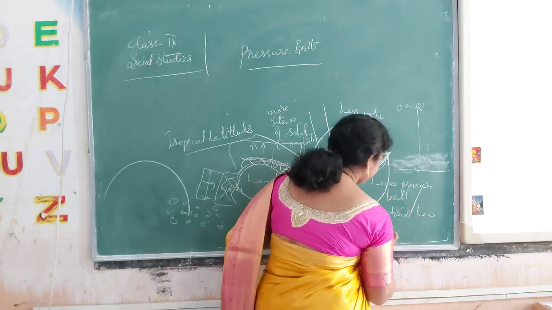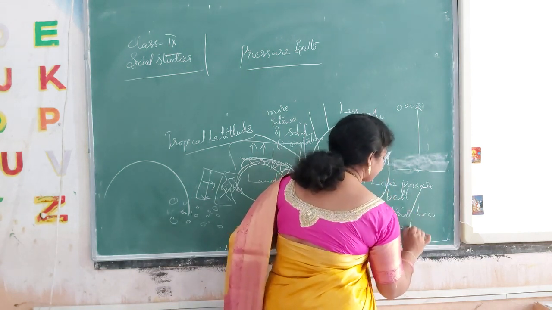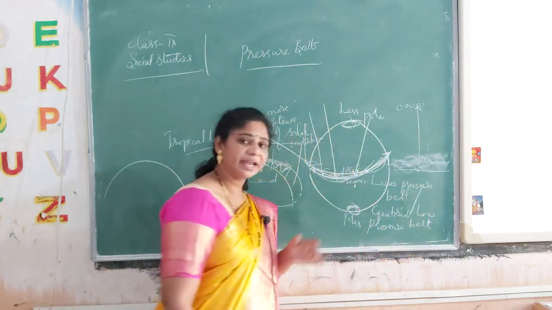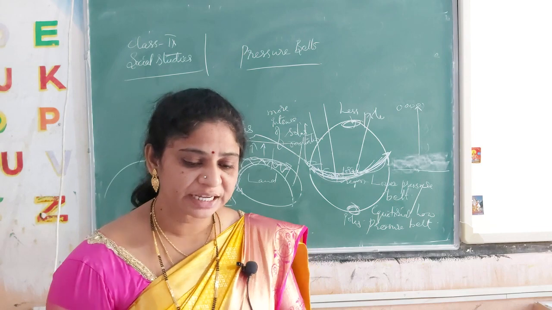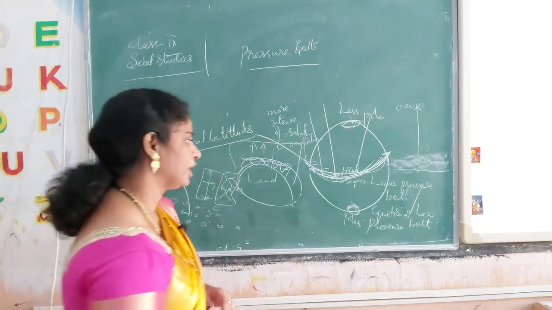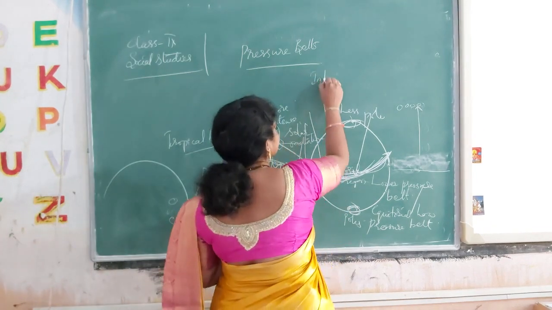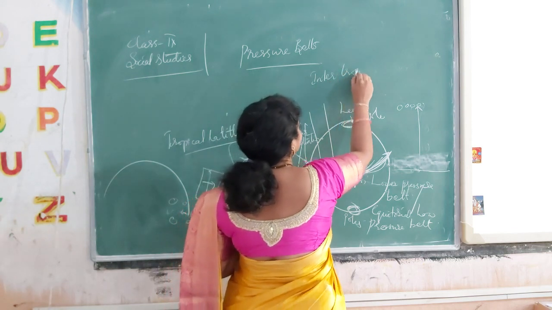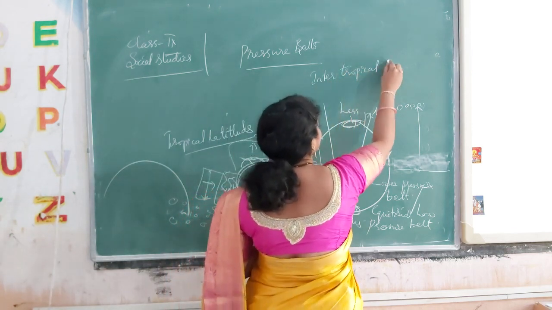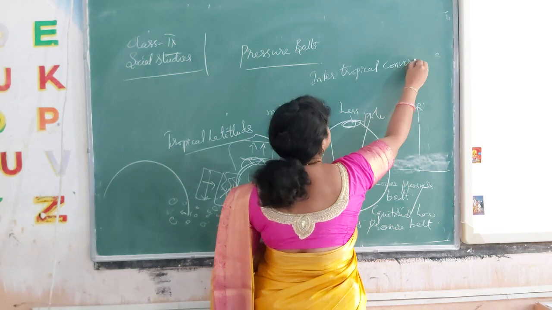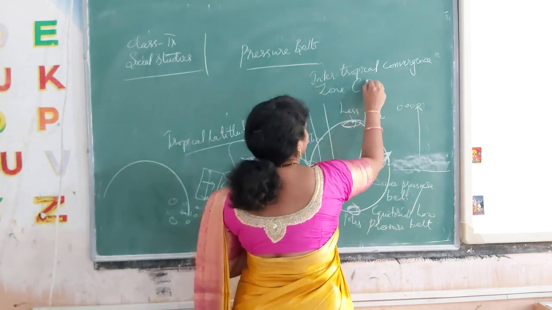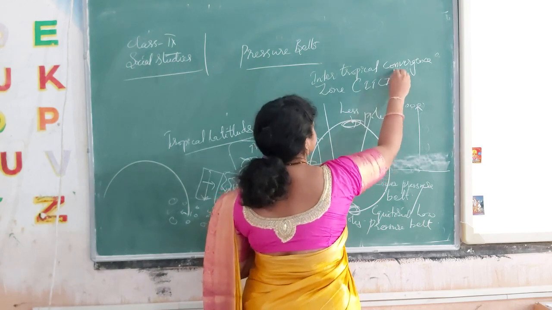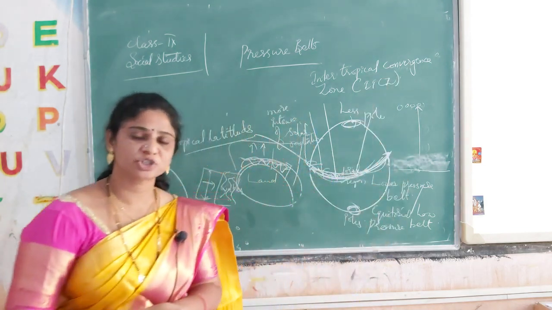It is also called the intertropical convergence zone, ITCZ.